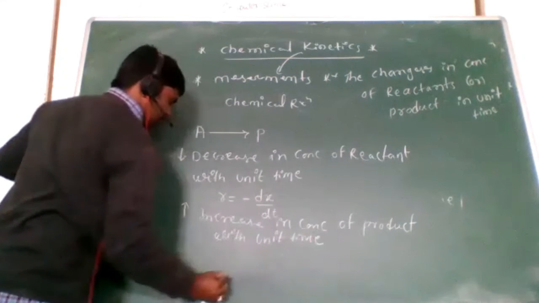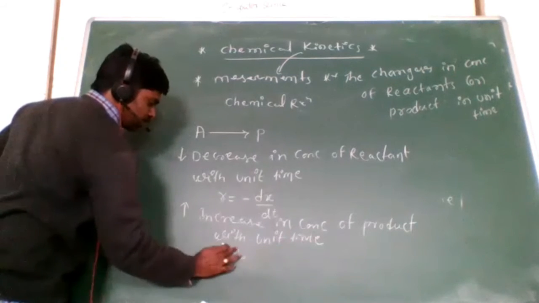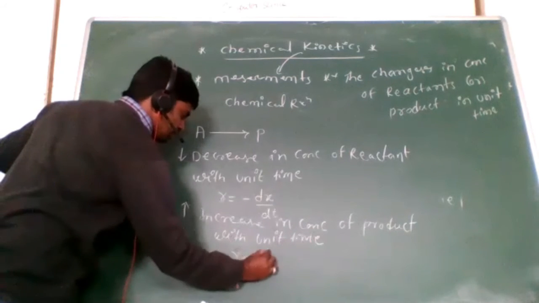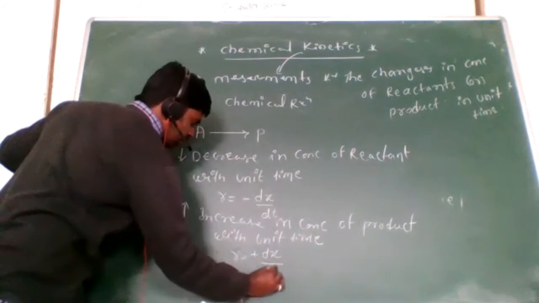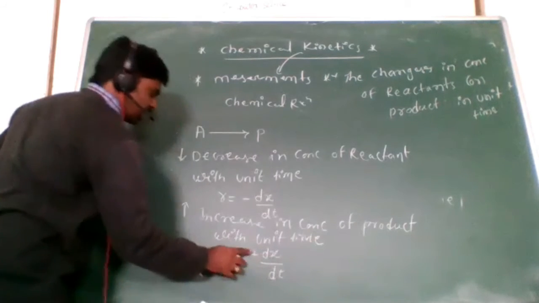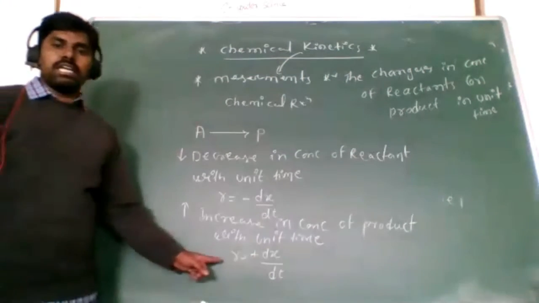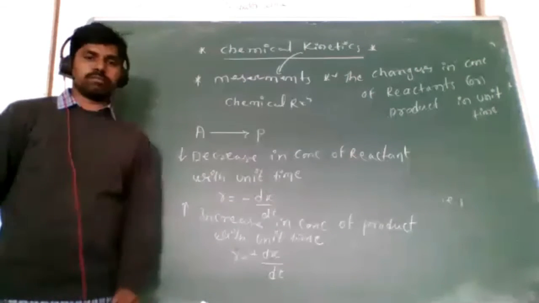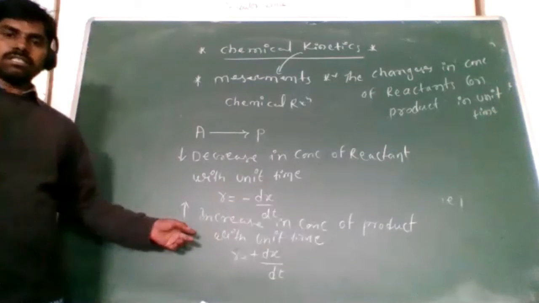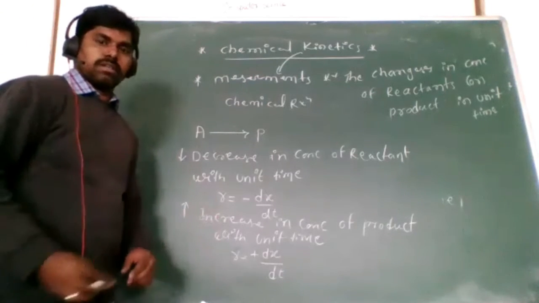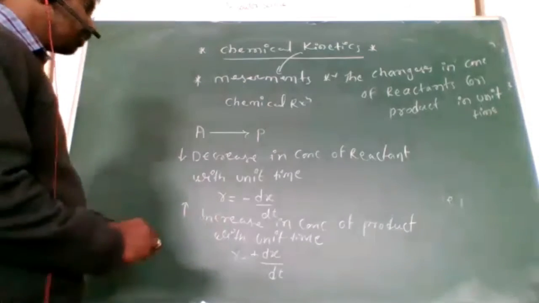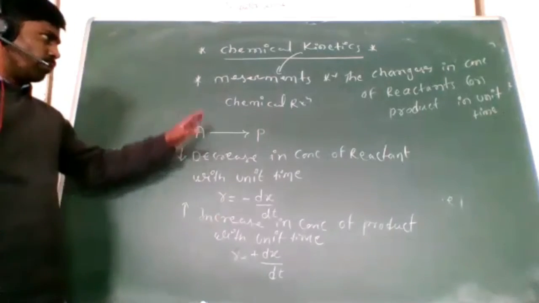How can we write that? R equals plus dx by dt. Here the plus indicates an increase in concentration. Do you understand? So this is the rate of reaction.